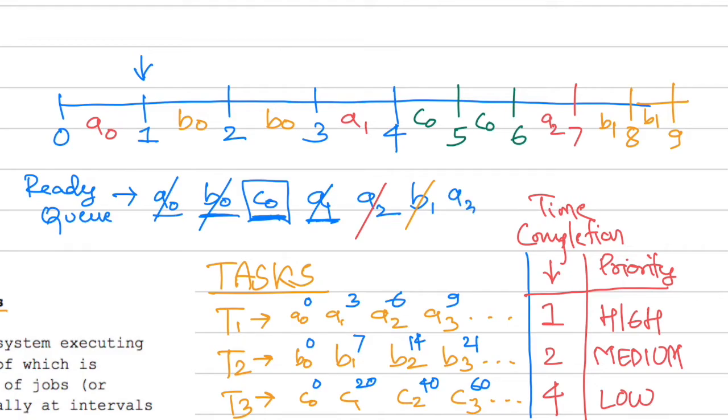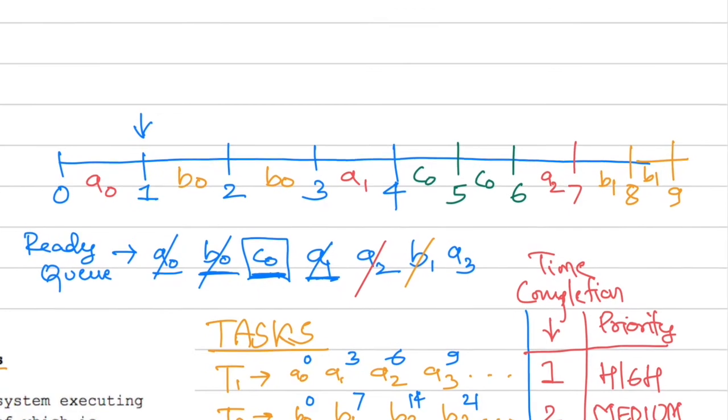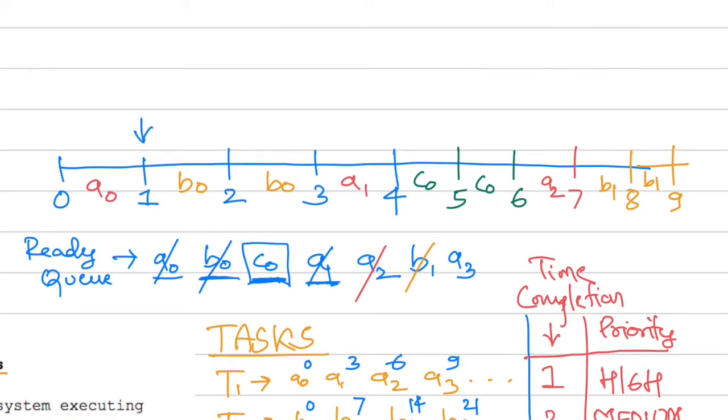Let me write down, this is a ready queue A3. So obviously A3 gets picked up. Let me continue my line here upwards. So this is my 9th second. So from 9 to 10, once again, we have A3 running, in the red color.